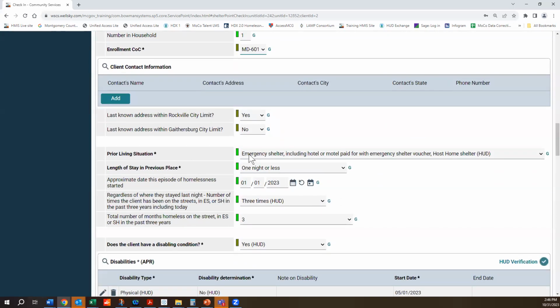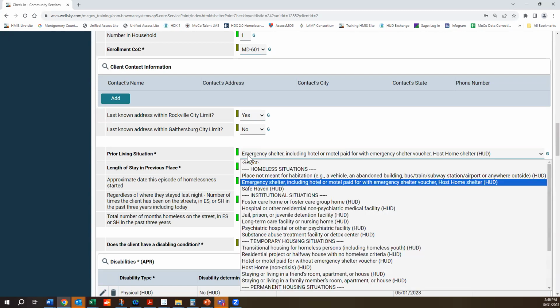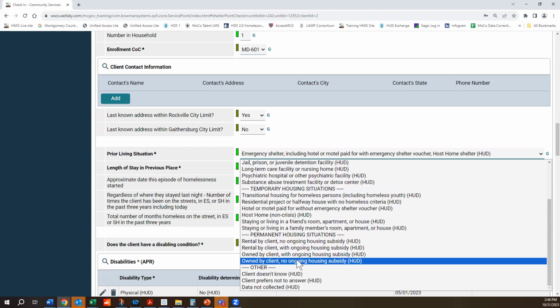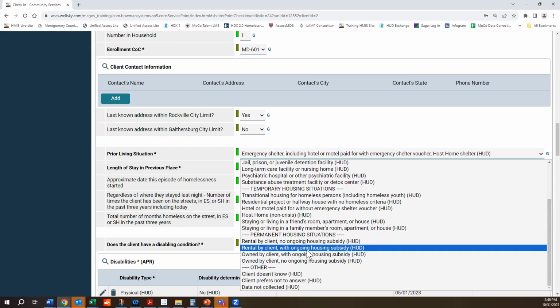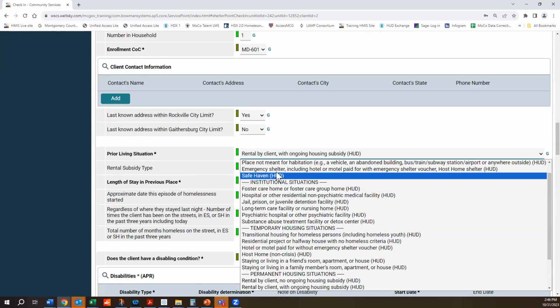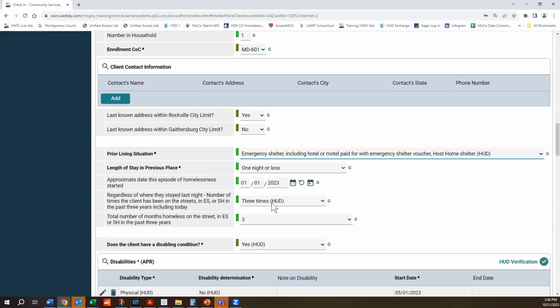Prior living situation. If this client came from one of the permanent housing options, we would have selected rental by client with ongoing housing subsidy. And then there's this question that appears, rental subsidy type. But we're going to go back to emergency shelter. I'm sorry, placement for habitation prior to coming to this emergency shelter.